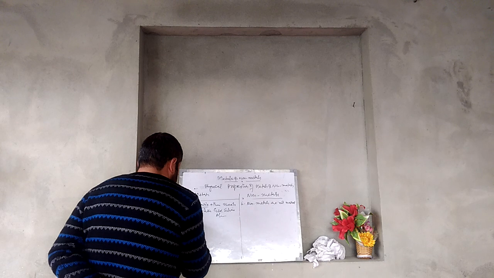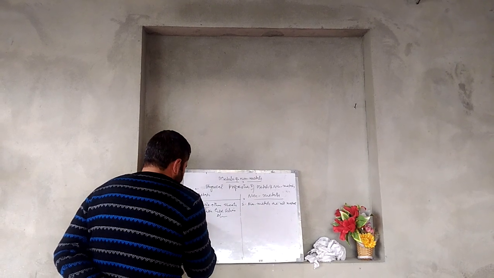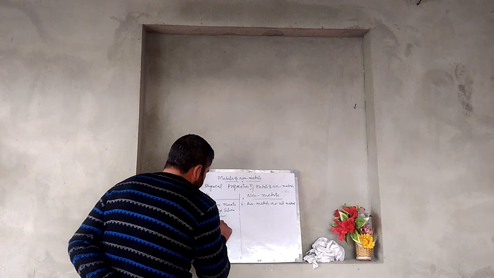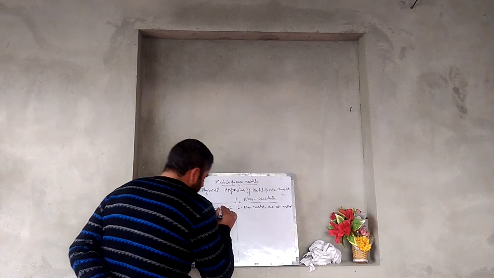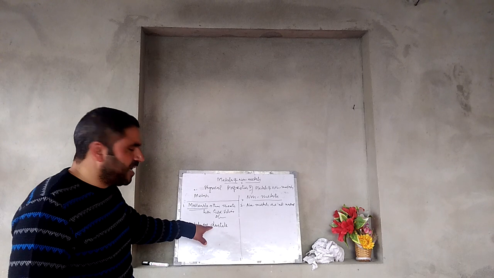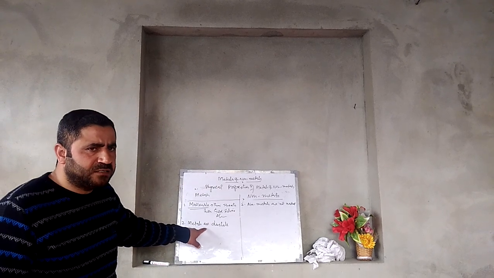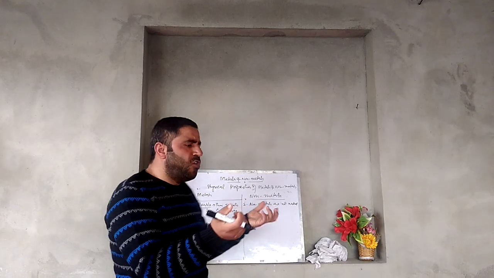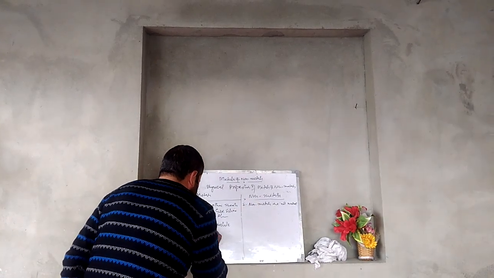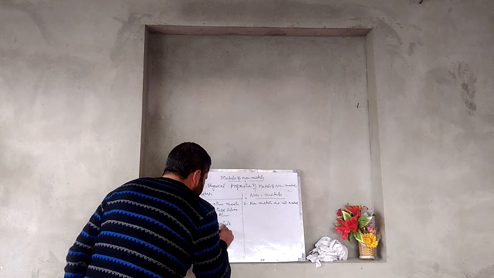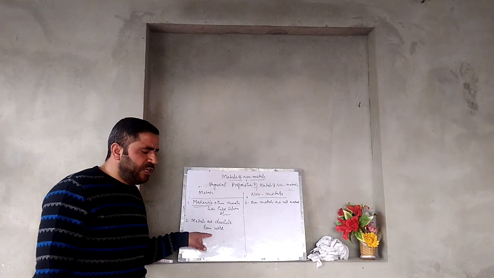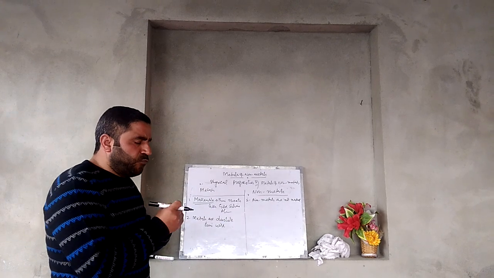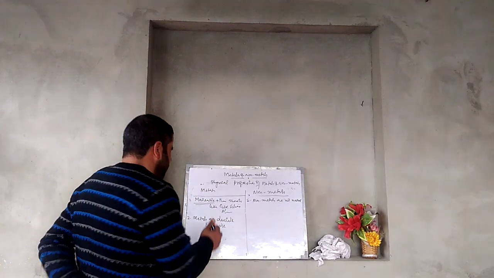Number two, metals are ductile. Ductile means these metals can be stretched, or I can say they can be drawn into thin wires. That means we can stretch these metals into thin wires.